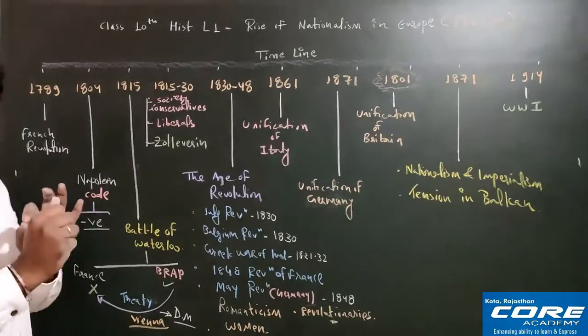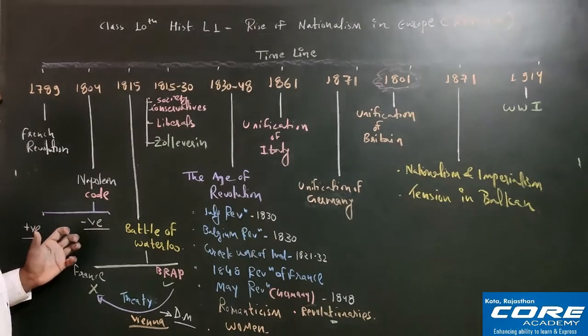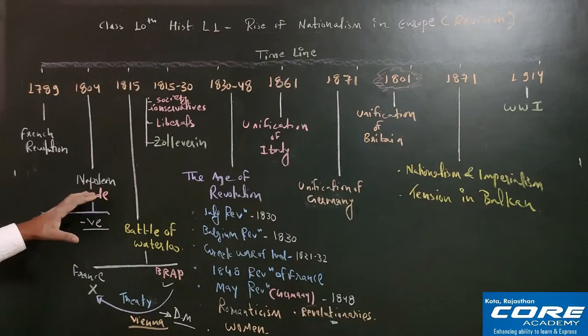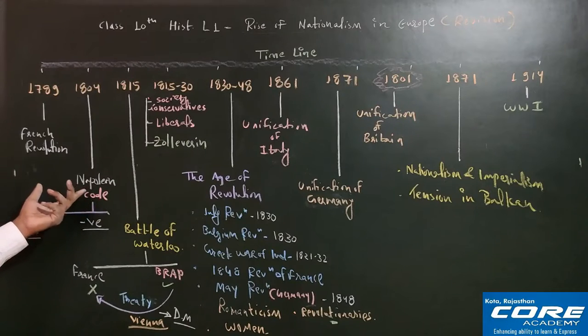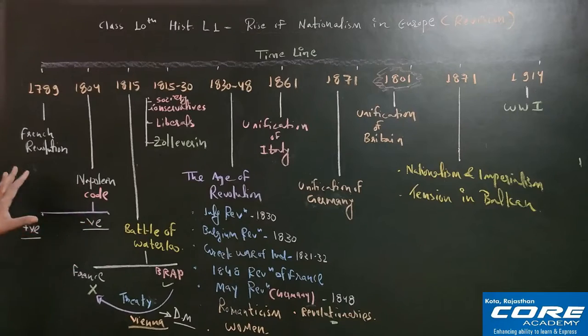So far, one very short recap. So far we have seen the French Revolution. After the French Revolution, democracy came in France, which could not last for more time because of lack of experience. They were fighting with each other, and this lack of strength and lack of unity were taken advantage of by Napoleon Bonaparte, who dismissed the democratic setup in France and started dictatorship, right? And when he became the emperor of France, he brought two very important civil codes, also called the Napoleonic Code, which had two sides, positive as well as negative, that I have already told you.